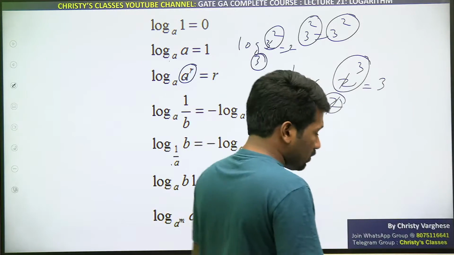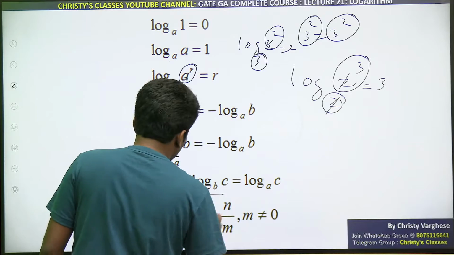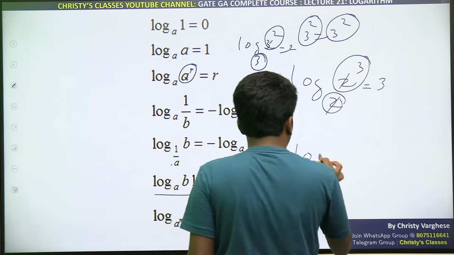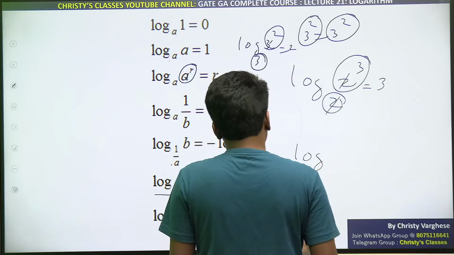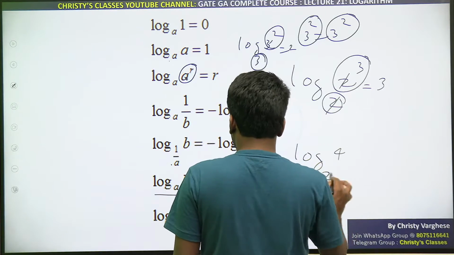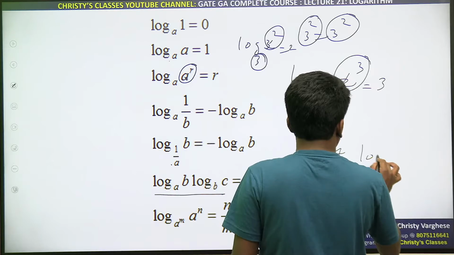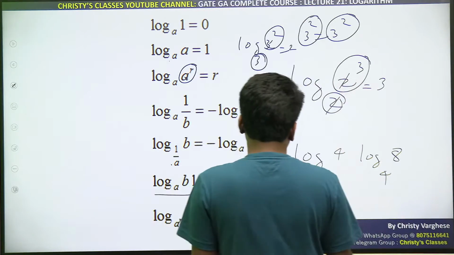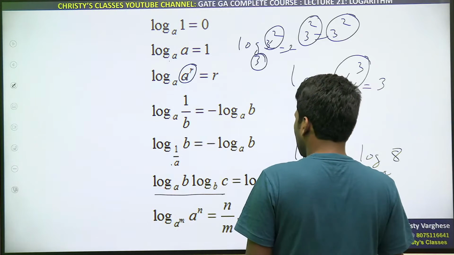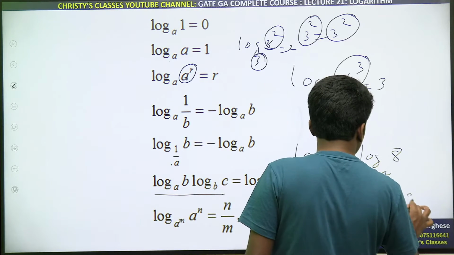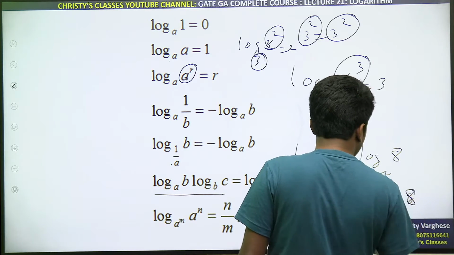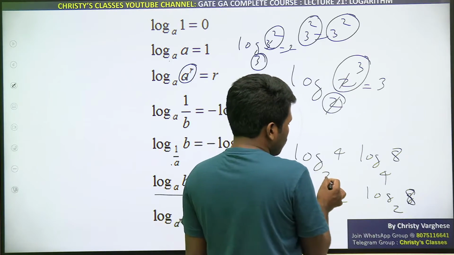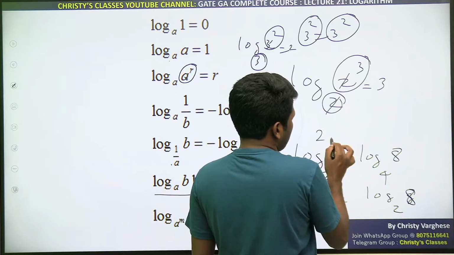Second last example you want, Shivani? Sure. Second last one, if you want an example, log b to the base a, log c to the base b. I will take an example, log 4 to the base 2 into log 8 to the base 4. Then you can directly write it as log 8 to the base 2. Log 8 to the base 2, that is what this is saying. You can verify it. Log 4 to the base 2 means 2 का कौन सा power है 4? 2 का second power है 4.